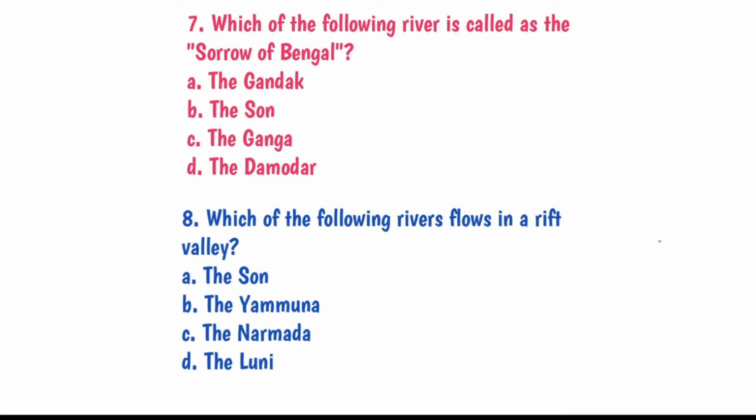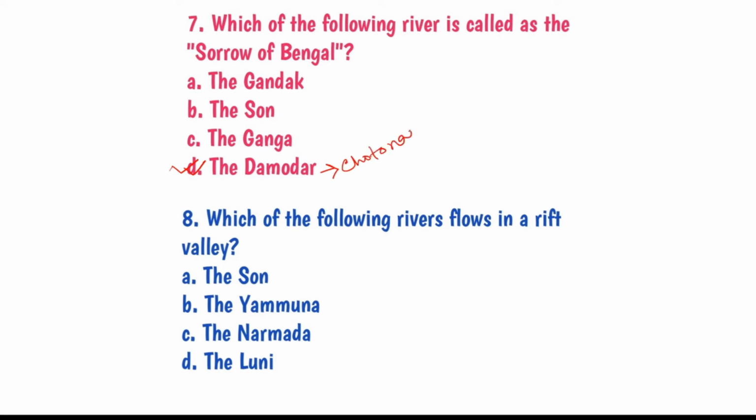Which of the following rivers is called the Sorrow of Bengal? The options are A the Gandak, B the Son, C the Ganga, and D the Damodar. Here the answer is the Damodar, which runs through a rift valley and is situated in the Chotanagpur Plateau.